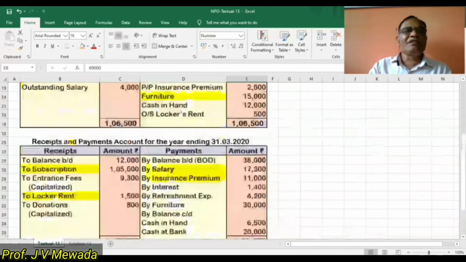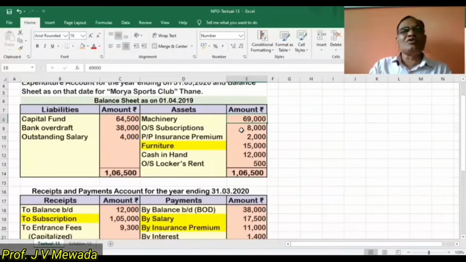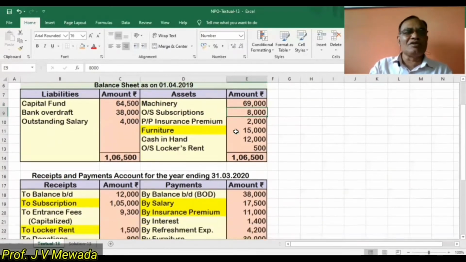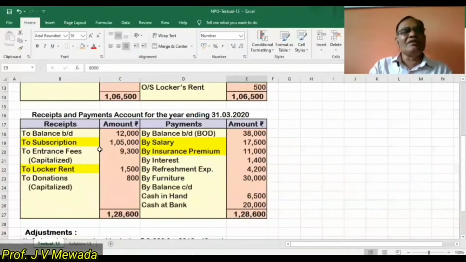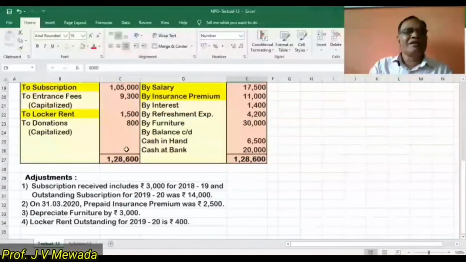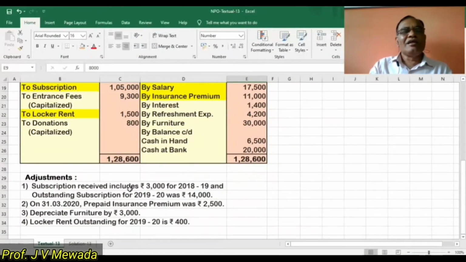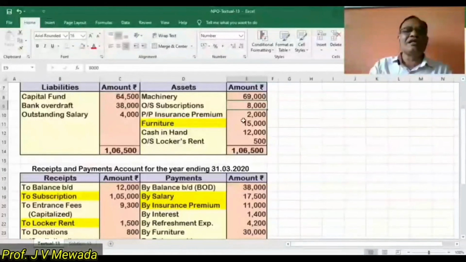Now after the machinery, let us see. Here we are having outstanding subscription. So now we'll complete everything about the subscription. This is the one adjustment. Outstanding of the last year is 8,000. Then we are told that we have received subscription 1,05,000 that we are going to write. And the subscription received of 1,05,000 includes 3,000 for 18-19. Now actually what is outstanding? 8,000, but we are receiving only 3,000. So we have to take care of that.